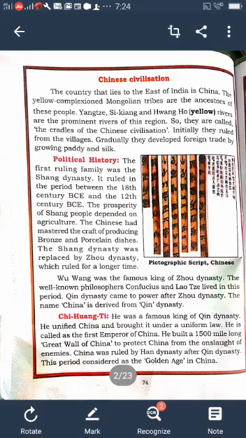During the rule of the Sung dynasty, which came to power after the Han dynasty, wood painting, the printing press, and the production of porcelain dishes developed. The Mongolians ended the rule of the Sung dynasty by conquering Peking, the capital of the Sung dynasty. Today it is Beijing, the capital of China.